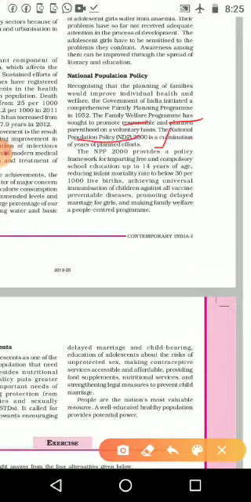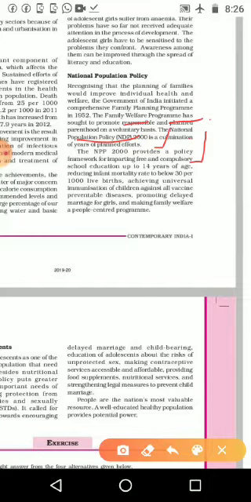For that purpose, NPP 2000 provides a policy framework for imparting free and compulsory school education up to 14 years. In the National Population Policy itself, the government is saying it is ready to give free education up to 14 years.